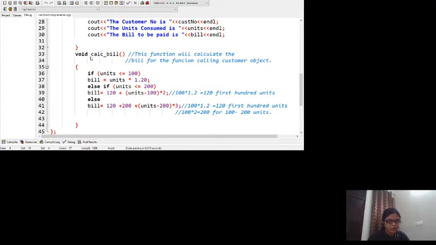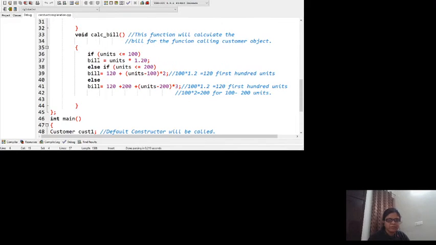Policy, I told you in my PPT. What was the policy? First 100 units will be charged at 1.2 rupees per unit. Next 100 units will be charged at 2 rupees per unit, and above that it will be charged at 3 rupees per unit. So if units is less than 100, bill is equal to units into 1.20.